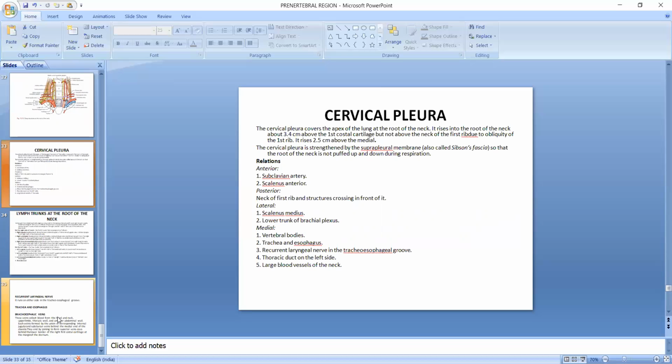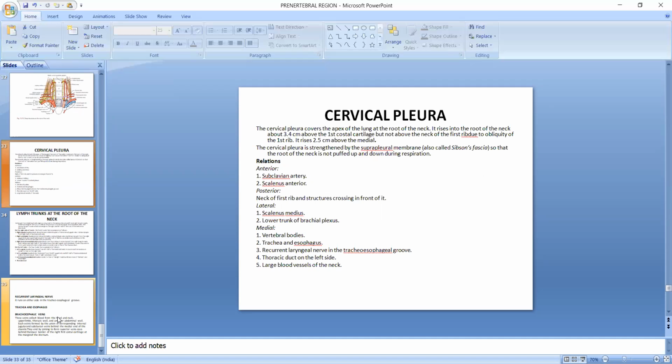It rises 2.5 centimeter above the median. The cervical pleura is strengthened by the suprapleural membrane so that the root of the neck is not puffed up and down during respiration. Relations: anterior, the subclavian artery and scalenus anterior; posterior, the neck of the first rib and structures crossing in front of it; lateral, scalenus medius and lower trunk of the brachial plexus; and medial, vertebral bodies, trachea and esophagus, recurrent laryngeal nerve and thoracic duct, and the large blood vessels of the neck.